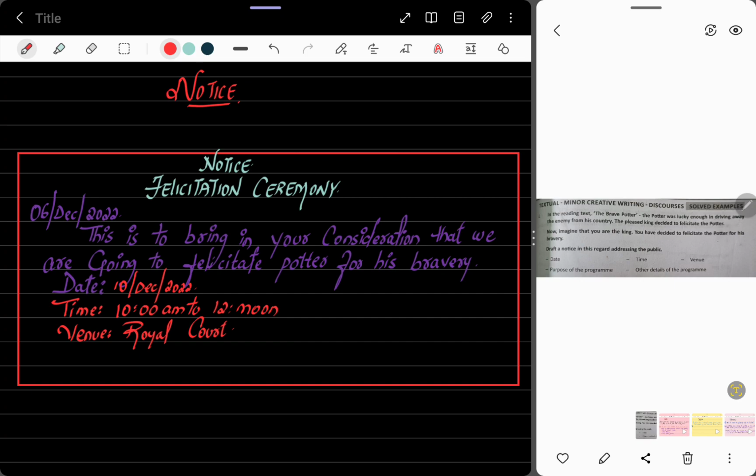Okay, now see, you are imagining you are king and writing the notice. So here your notice is. Now enclose the notice by writing the giver's name. The giver is the king, like something Ashok Chakravarti. Who is Ashok Chakravarti? Ashok Chakravarti is a king. Understood students how to write a notice? Thank you.